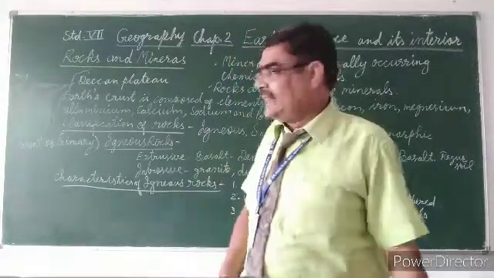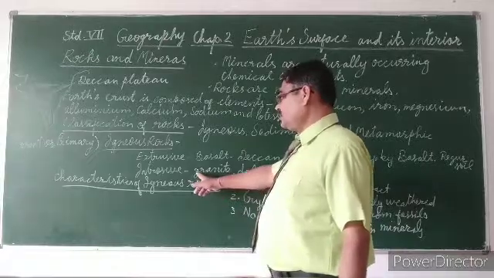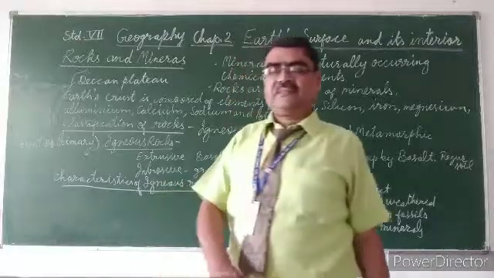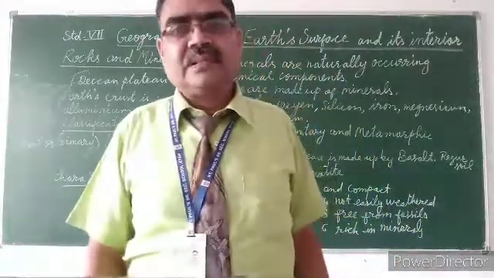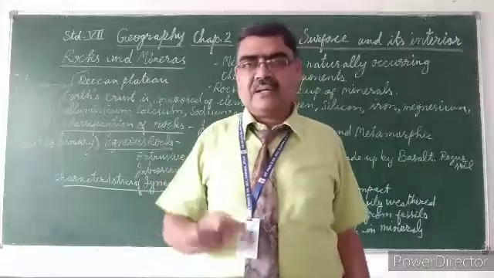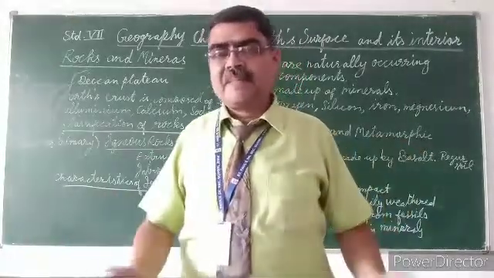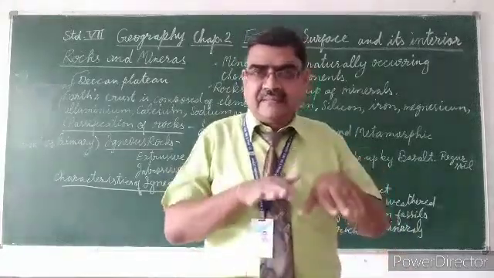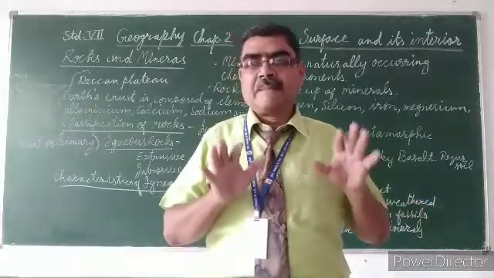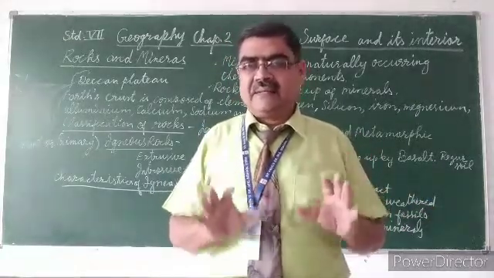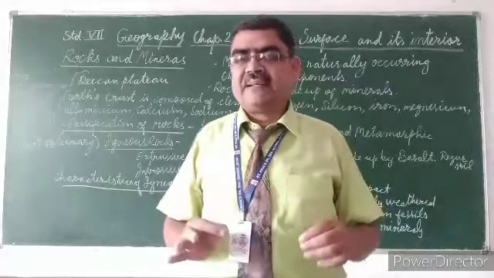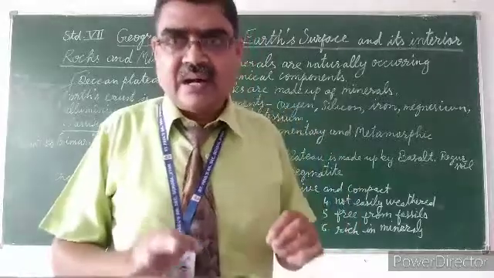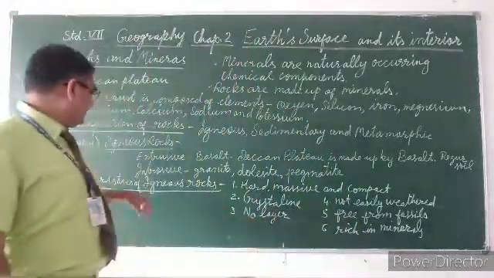It converts into igneous rock. And these rocks are called intrusive igneous rocks. When magma cannot come outside of the earth from the volcano, it cools inside the surface of the earth. It becomes hard and is converted into igneous rock. That type of igneous rocks are called intrusive igneous rocks.